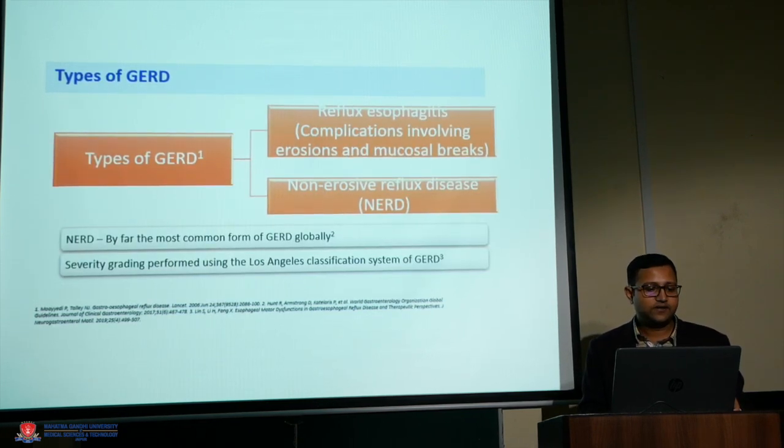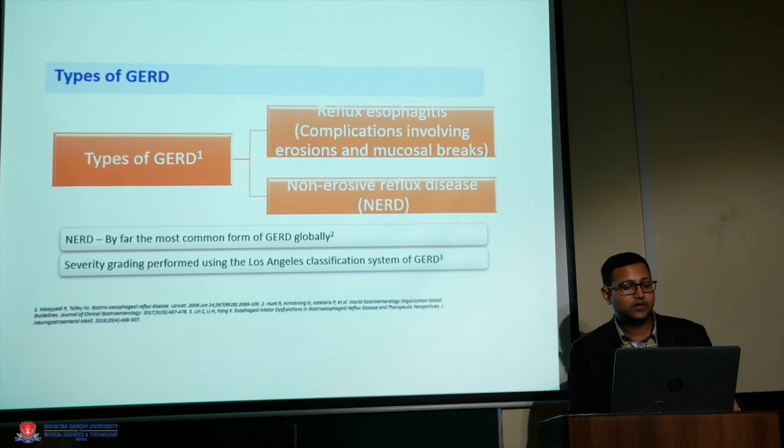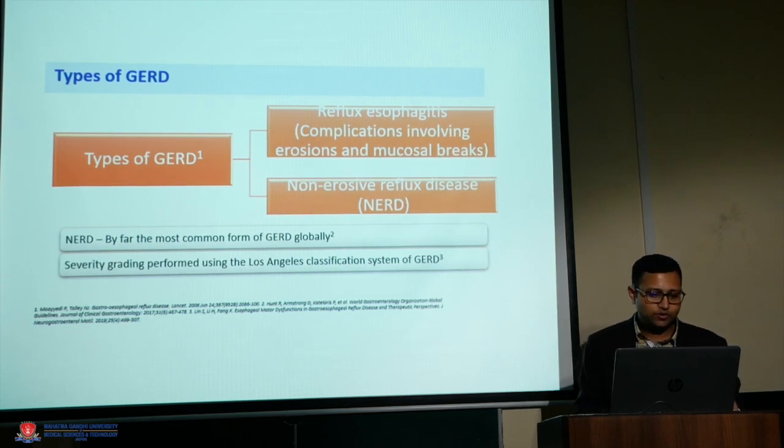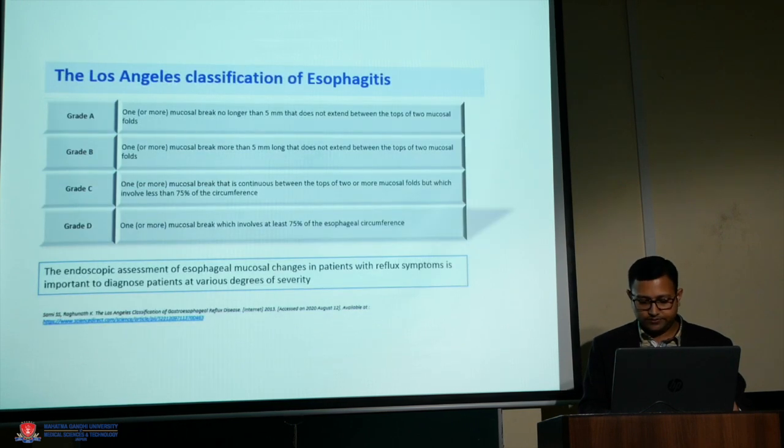Broadly, we can classify gastroesophageal reflux disease into either a disease with erosions and breaks on endoscopy, that is called reflux esophagitis, or the second type, NERD, that is non-erosive reflux disease. More commonly the patients have non-erosive reflux, and there are no erosions when we do endoscopy.